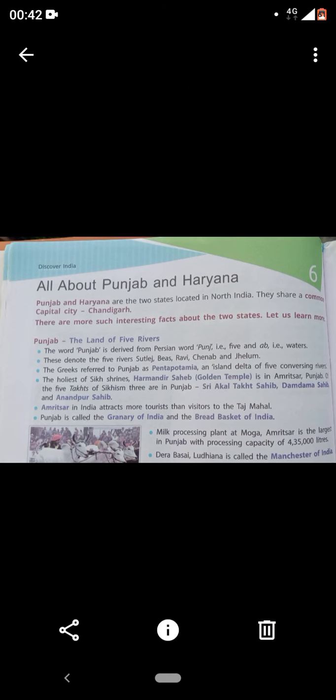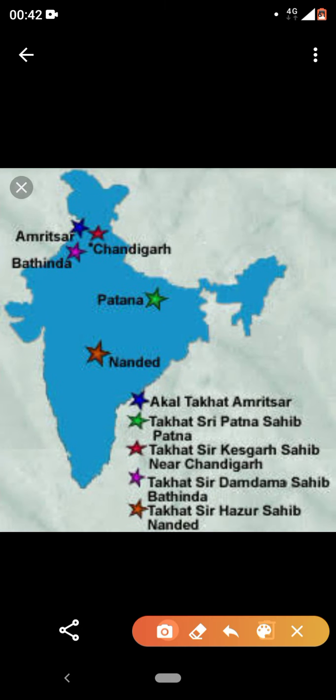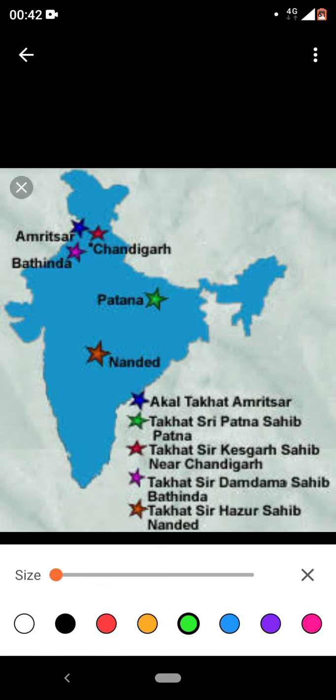We'll see these places through a map. This is the map where the five Takhts are located. Three Takhts are located in Punjab only. One is situated in Patna and another in Nanded. So: Akal Takht in Amritsar, Takht Shri Patna Sahib in Patna, Takht Shri Keshgarh Sahib near Chandigarh, also known as Anandpur Sahib, Takht Shri Damdama Sahib in Bathinda, and Takht Shri Hazur Sahib in Nanded.